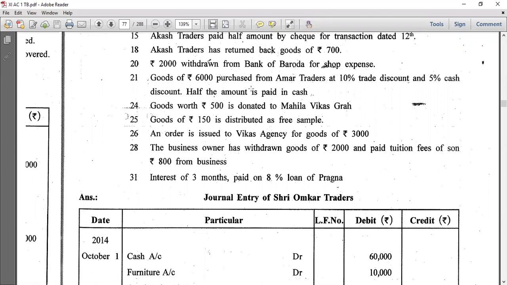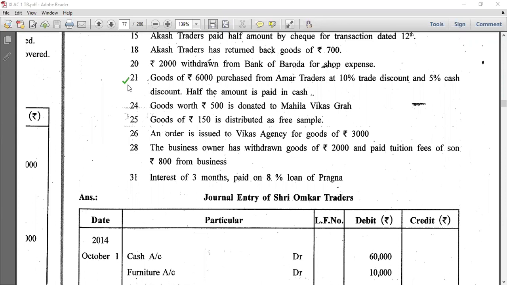Goods of 6000 purchased from Amar Traders at 10% rate discount and 5% cash discount. Half of the amount is paid in cash. So these entries you are going to solve by yourself. And students, if you have any doubt, please ask me. Teacher मुझे नहीं है, and don't go and see the answer. It will be helpful. देखो, solve करो, read करके, and then check where is my mistake. And if you are not able to understand, ask me.